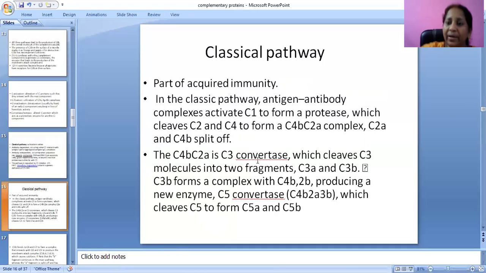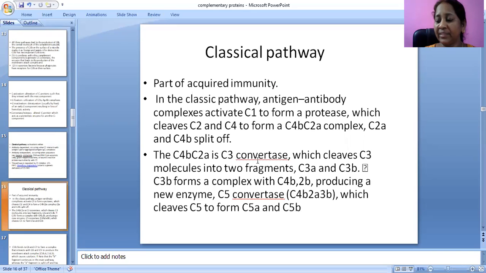First, we have to be clear on one thing: antigen-antibody complexes activate C1 to form a protease, which cleaves C2 and C4. From C2 and C4 we get the C4b-C2a complex, while C2b and C4a split off.